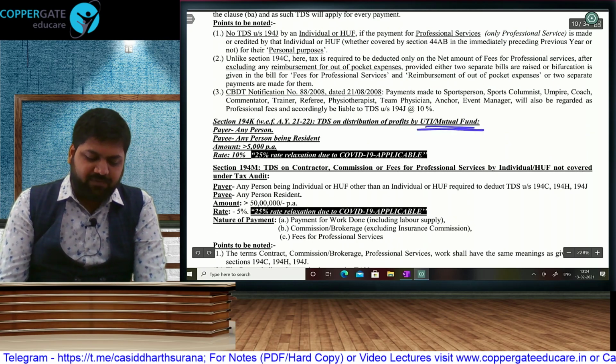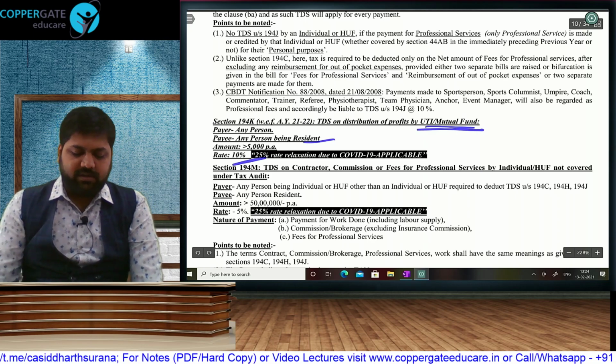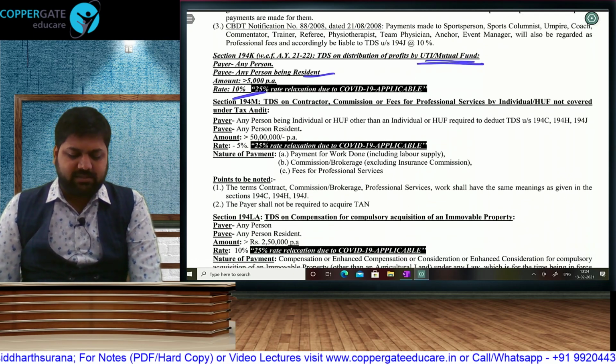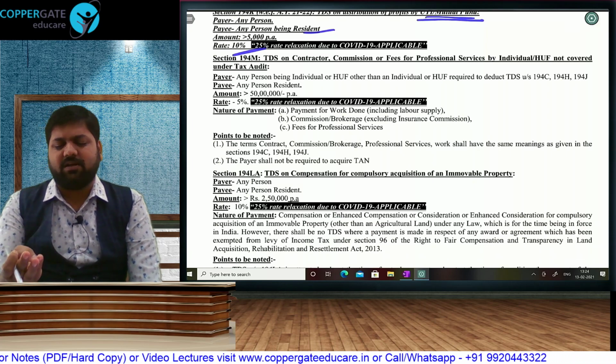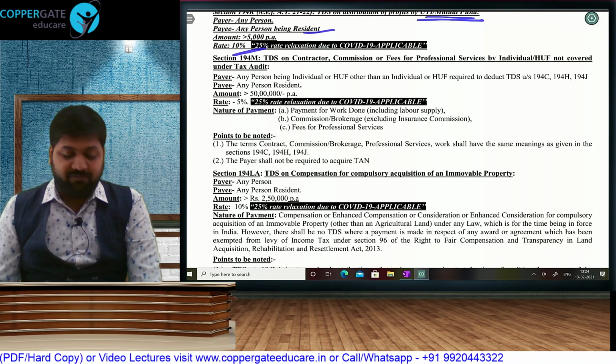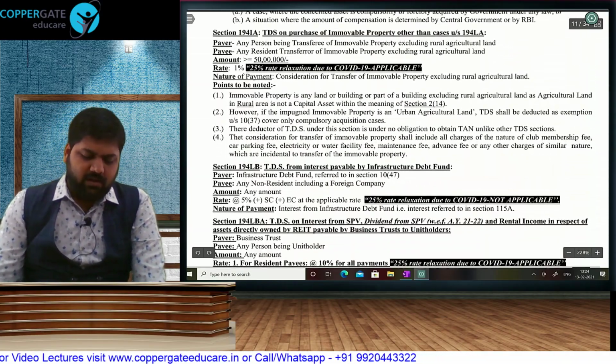Distribution of profit by mutual fund will now become covered under TDS because the income is taxable, more than 5,000. 10% TDS will get subtracted. Relaxation is also going to be available. 194M, personal payment for contractor, commission or professional fees more than 50 lakh. Only that relaxation, no other amendment. 194LA and 194IA, again, no further change.